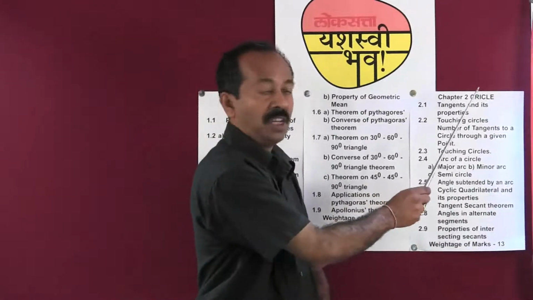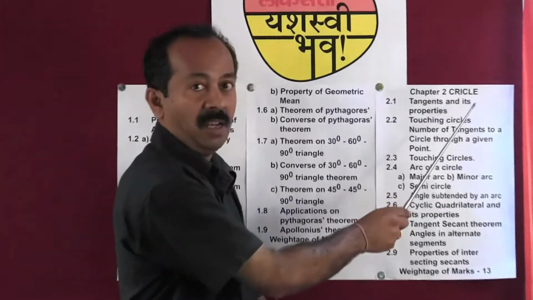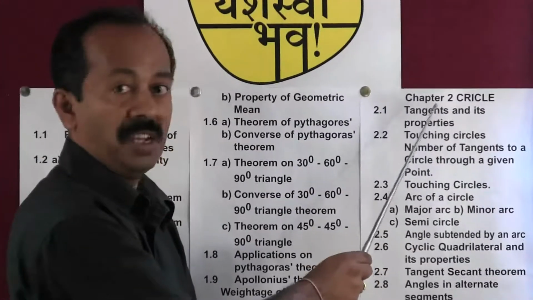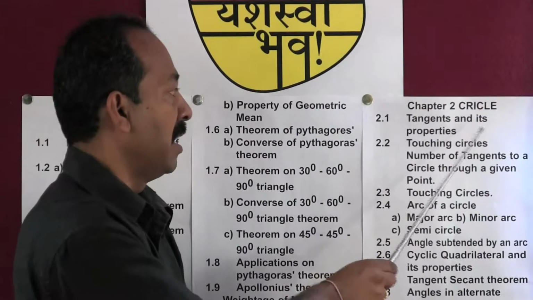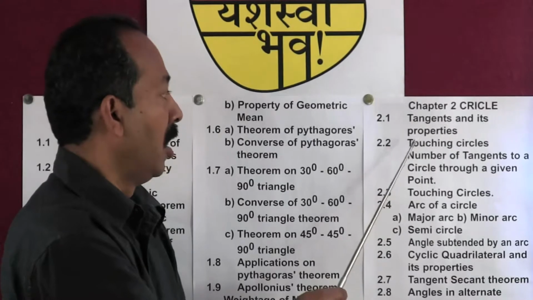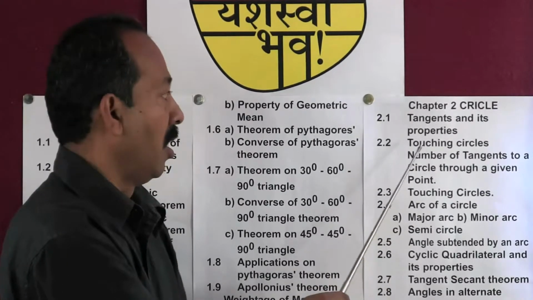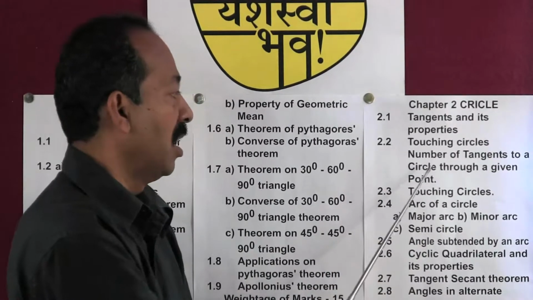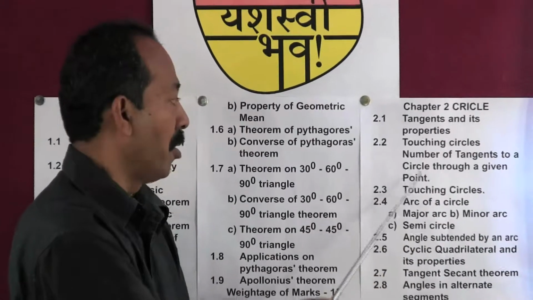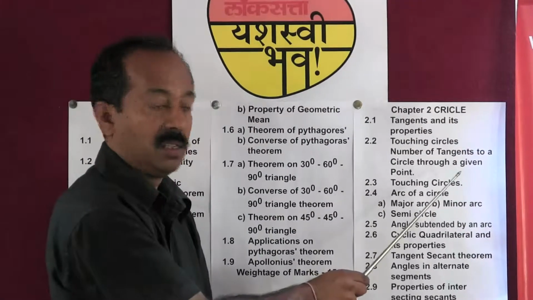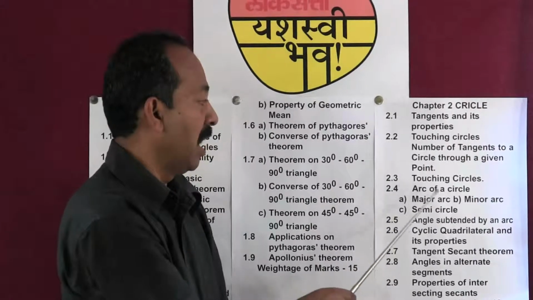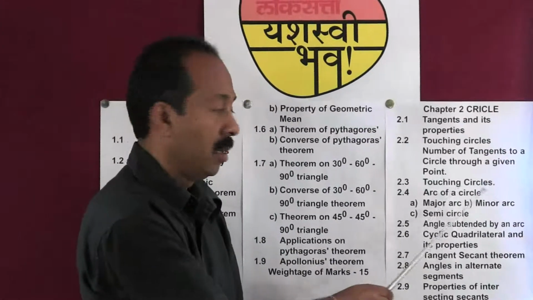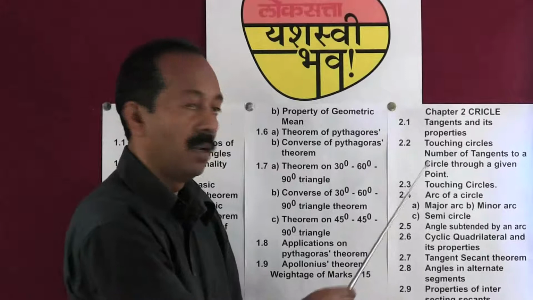Chapter 2, the name of the chapter is circle. Now let us go through the important contents of this chapter. Tangent and its properties. Touching circles. Number of tangents to a circle through a given point. Arc of a circle. Major arc, minor arc, semicircle.